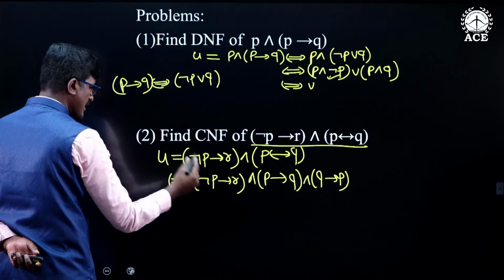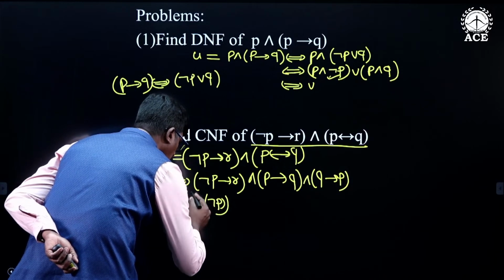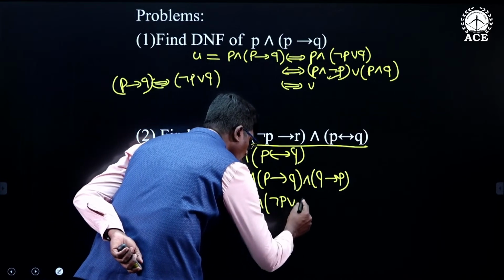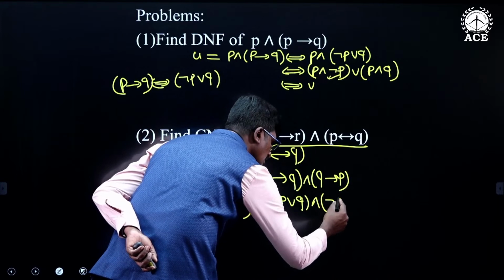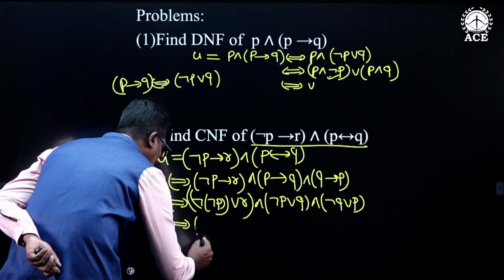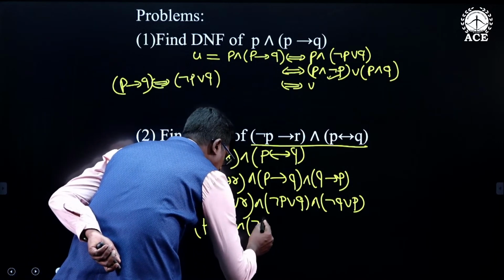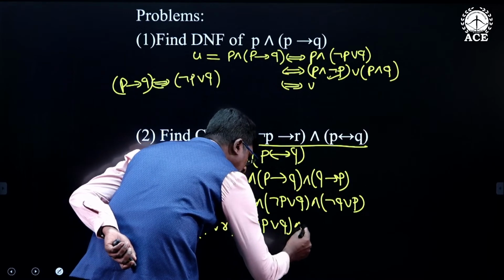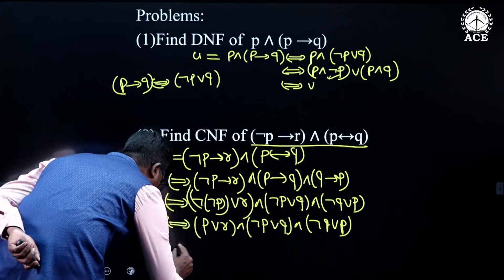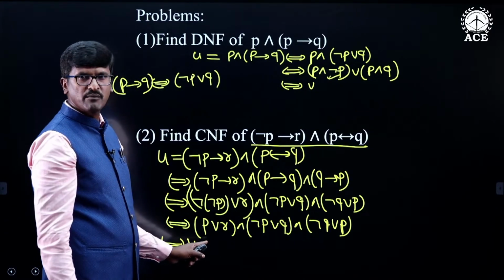Now apply this formula and remove the conditional, then you will get negation of negation P or R, and this is negation P or Q, and this is negation Q or P. So this is logically equivalent to, from the law of double negation, negation of negation P is P, P or R, and this is negation P or Q, and this is negation Q or P. Now observe it, this is the equivalent compound proposition V. So U is the compound proposition and V is the equivalent compound proposition.